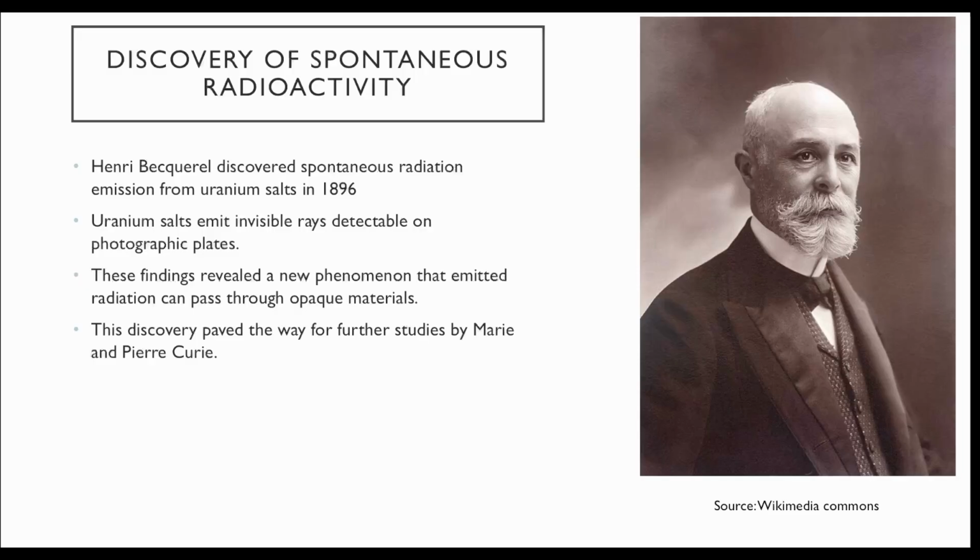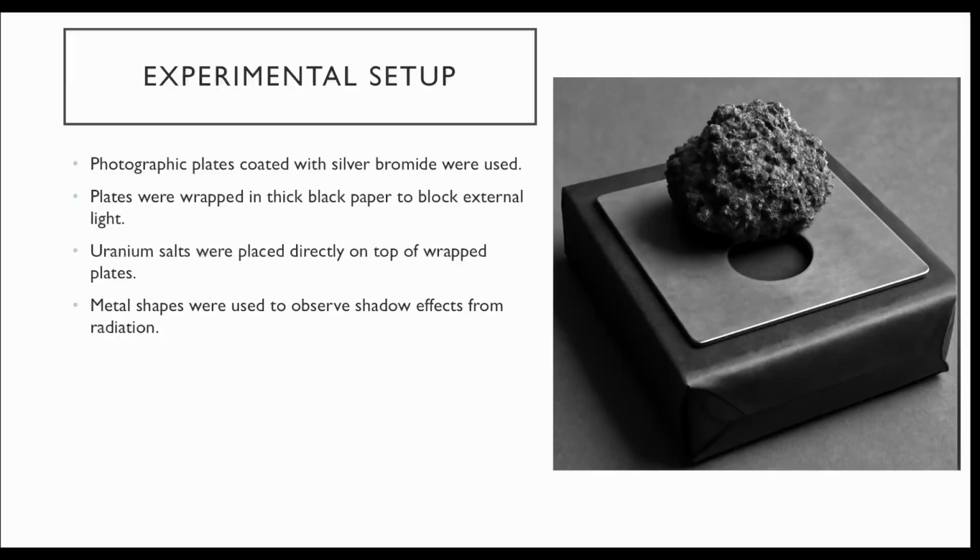But this discovery essentially paved the way for further studies by Marie and Pierre Curie. We will see what they contributed specifically in a bit. But taking a look at the experimental setup, a very simple setup. The photographic plate was wrapped in black paper, and a radioactive material was kept on top of it. In between, a metallic plate having a hole was placed. What he observed was that because of this metallic plate and the hole, he found shadow effects, which confirmed that the radiation could pass through the black paper very well.